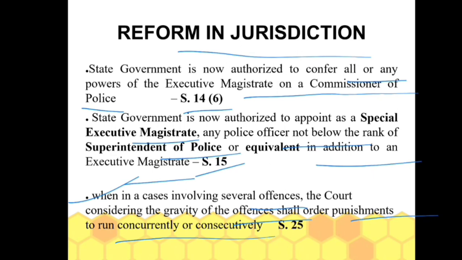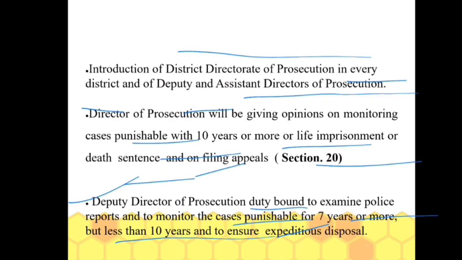In the earlier act, if the court did not write it down, the sentences would run consecutively. Now the presiding officer has to expressly write in the judgment that the punishment shall run either concurrently or consecutively. This is provided under section 25 of the act.